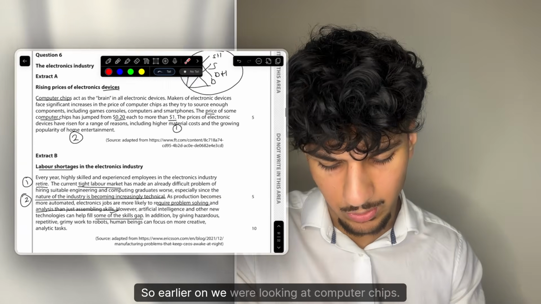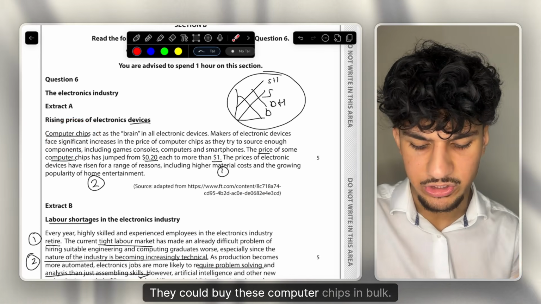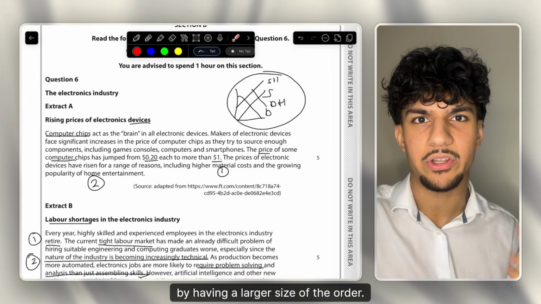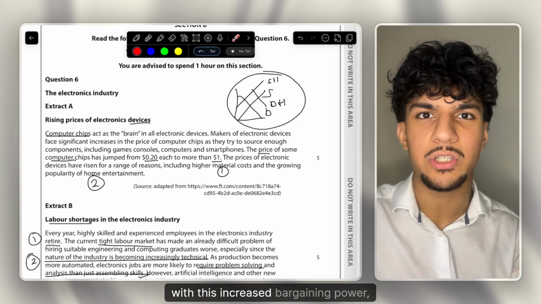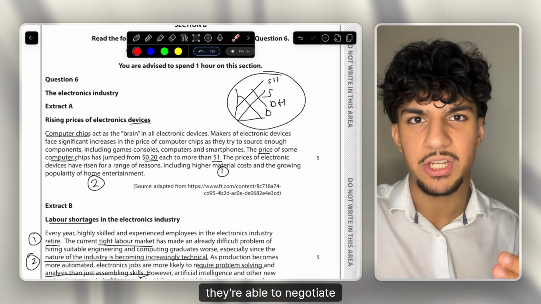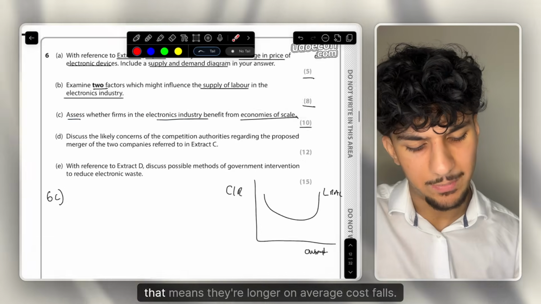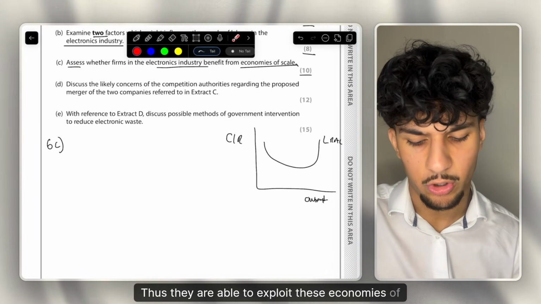So earlier on, we were looking at computer chips. Of course, they could buy these computer chips in bulk, by having a larger size of the order. What does that mean? It means it increases their bargaining power. Therefore, with this increased bargaining power, they're able to negotiate a lower cost per unit. And when they lower their cost per unit, that means their long run average cost falls. Thus, they are able to exploit these economies of scale.